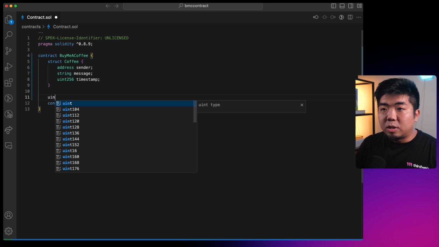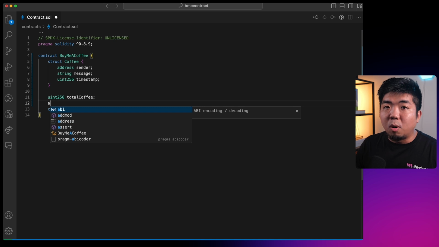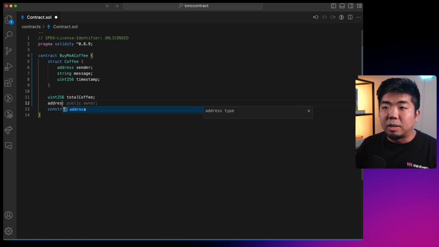With that, we're also going to keep track of the number of coffees that are sent. So we're going to create a uint256, and we're just going to call this one totalCoffee here. And it's going to be tracking the total amount of coffees and tips and messages that we were sent through our contract. And then we are going to also set the owner of the contract. So whoever deploys this contract is going to be considered the owner. They're going to be an address. It is going to be a payable address, and we're going to call this owner.